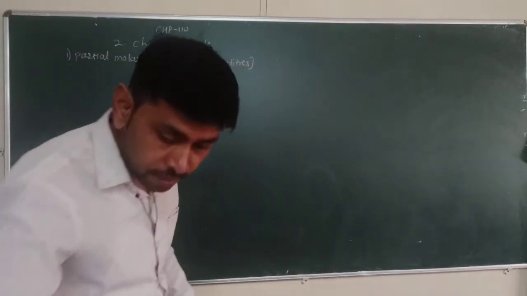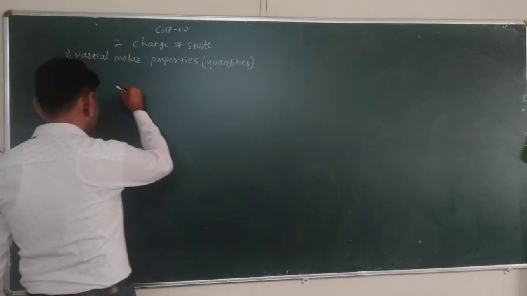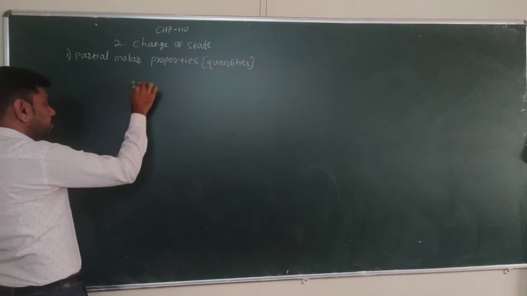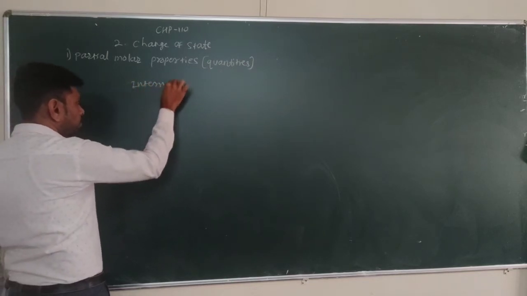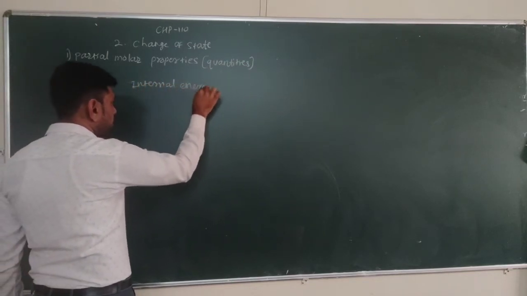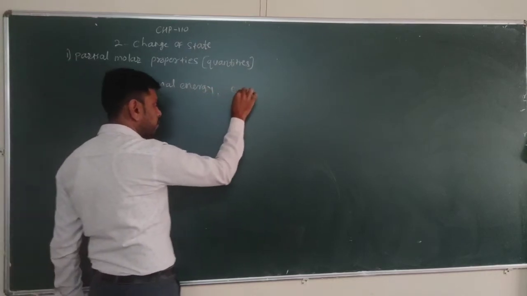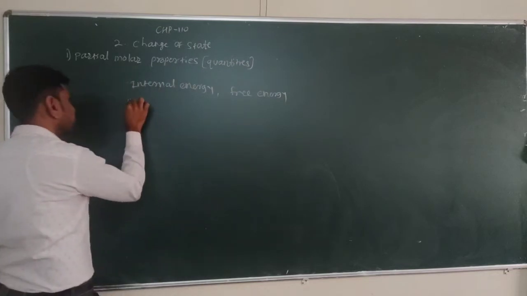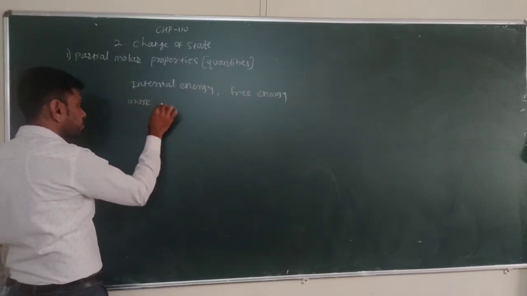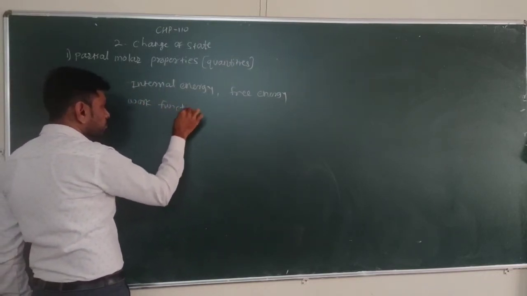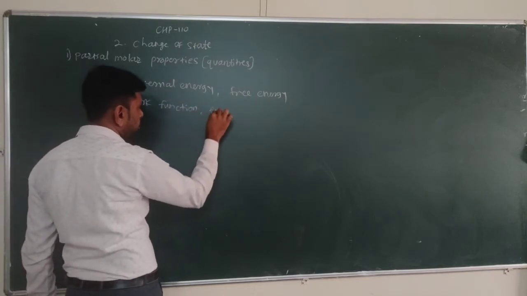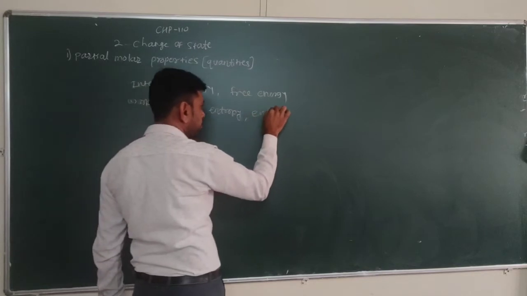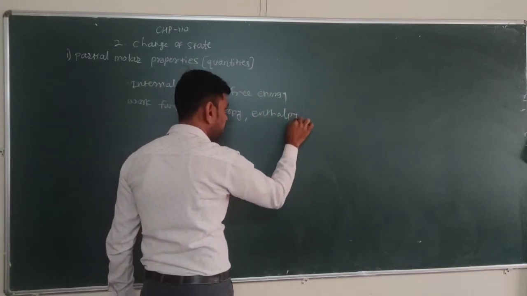Thermodynamic extensive properties are such as internal energy, free energy, work function, entropy, enthalpy, heat content.